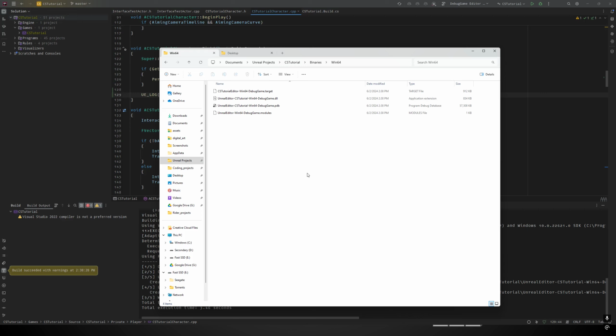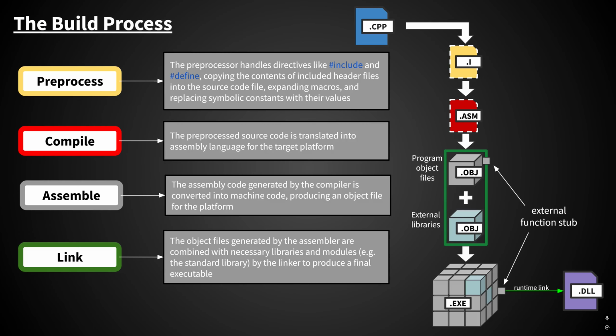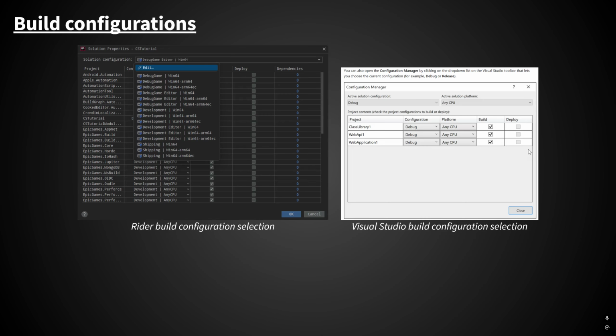When you package your game, that's different. That is where you're actually creating an executable for a target platform that's meant to be run standalone or with minimal supporting files. But it doesn't use the editor. So in that case, packaging a game is what generates a standalone executable of your game. So now we've summarized the basic build process, but this still hasn't shown how exactly it relates to debugging and debug symbols just yet. So we're going to answer that, but first we need to take a look at build configurations.